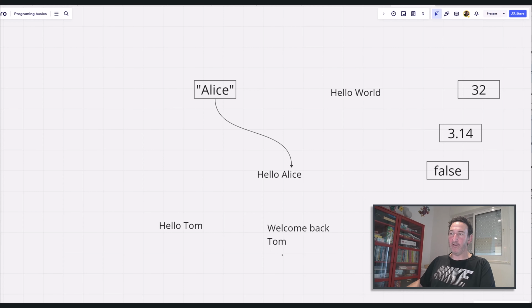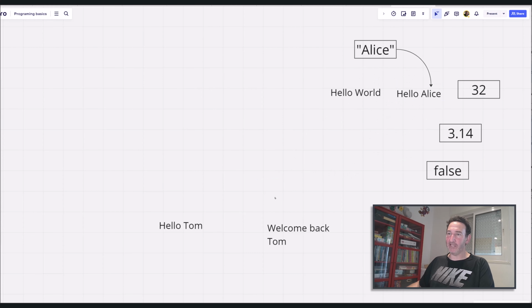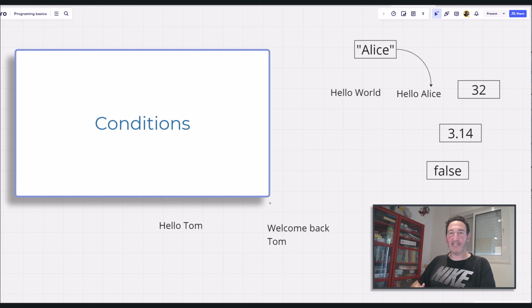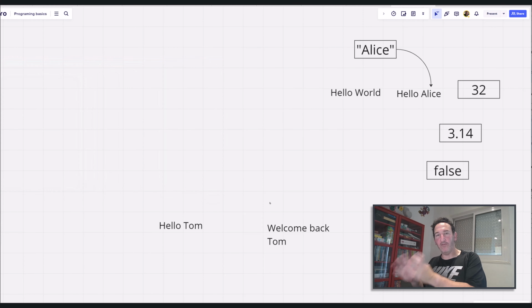Now, how would we know whether this is his first visit or maybe he's been visiting before? So how would we do that? What I'm going to show you now is the second principle that's important for programming, and this is the condition. Condition is the ability to choose to do one thing in one situation and another thing in another situation. So we have hello Tom or welcome back Tom, and we want to know when to give this message and when to give that message.